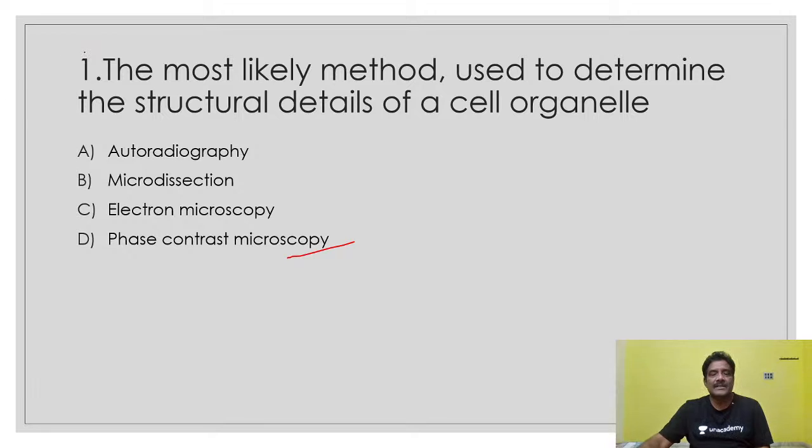Four options are given here: autoradiography, microdissection, electron microscopy, phase contrast microscopy.